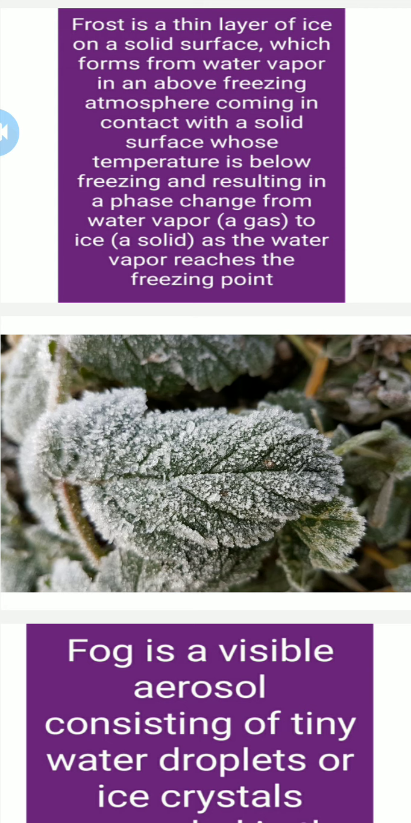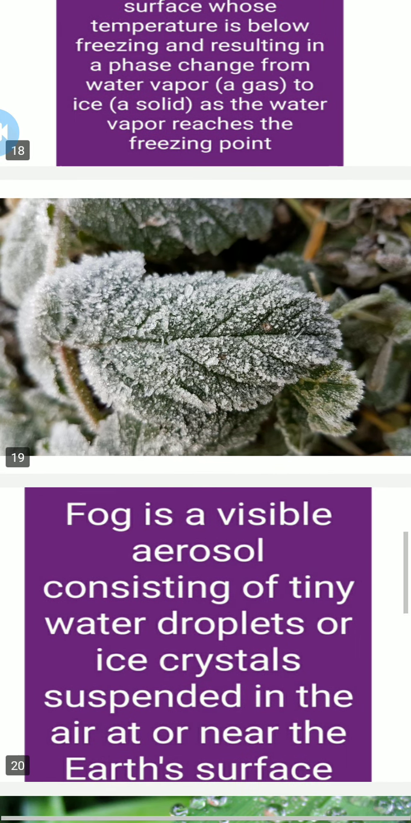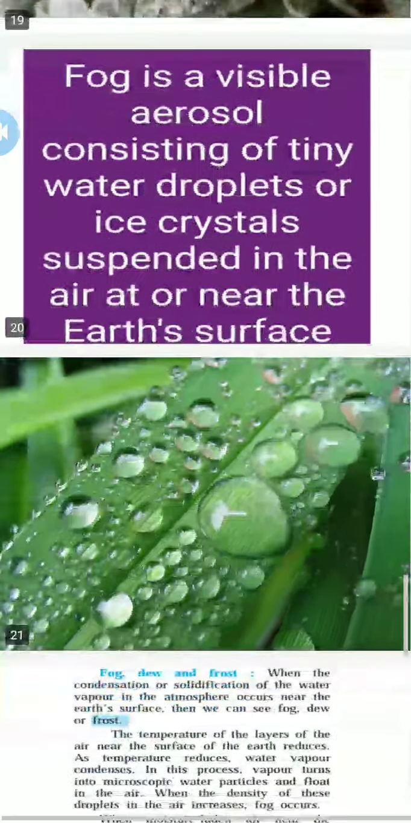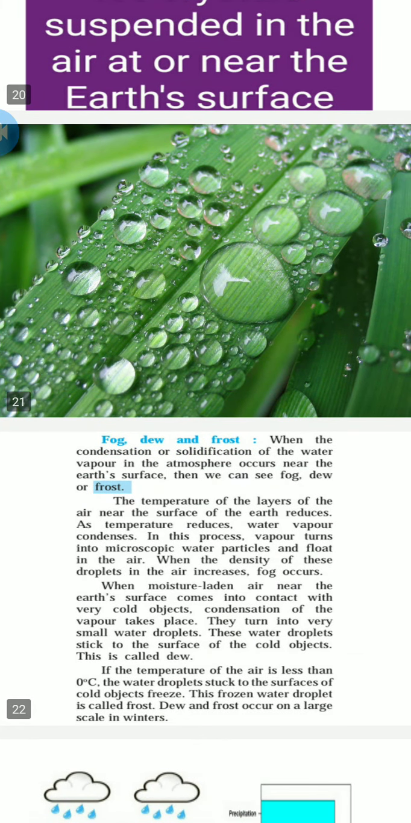Dew and frost occur on a large scale in winter. We can see dew and frost in the winter season a lot. See, when the water takes the form of ice, when the temperature goes below 0 degrees Celsius. Normally it does not happen in Maharashtra; it always happens in the north side of India. So we can see it there.